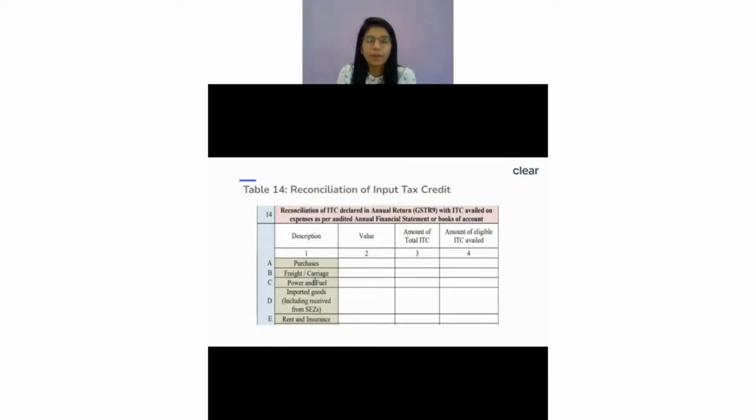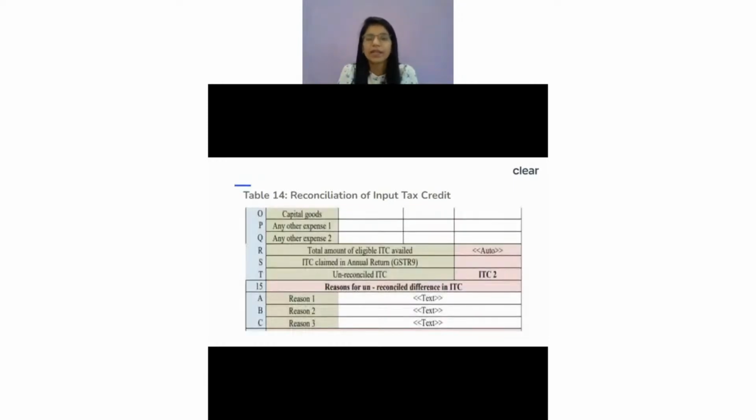Right, so this was all about the table we just talked about, and then there is table number 14. Table number 14 talks about reconciliation of input tax credit. There they're trying to ask for the breakups: this is my purchases, this is freight, this is power and fuel, this is rent and all this. You have to give that breakup and then tell your total eligible ITC and the ITC which is claimed in the annual return. If there is a difference, you have to tell it over here. But again, this is optional in nature.